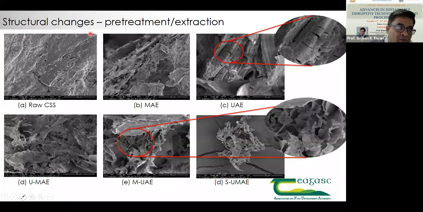If we have only a solvent, in the case of raw silver skin, it will take a lot of time for the solvent to go in, dissolve the target compound and recover it. That's why extraction takes longer. Whereas when we employ the solvent along with these technologies, since the matrix is disrupted and the surface of the biomass is enhanced, we are able to have a better recovery.